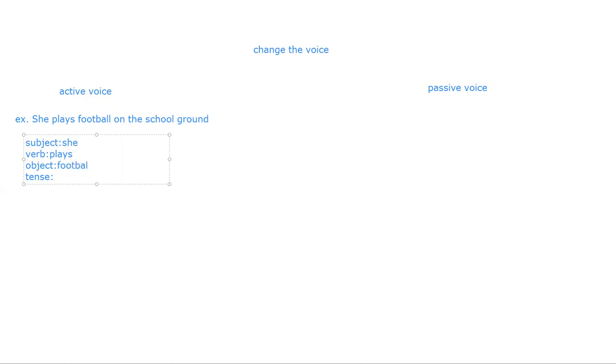Action is done on the football, that's why it is called object. On the school ground is also part of the sentence. And tense is simple present. Simple present tense. So if these four things we know, then we can change into what? Passive voice. So let us start to learn. I will make the short sentence only: she plays football only.